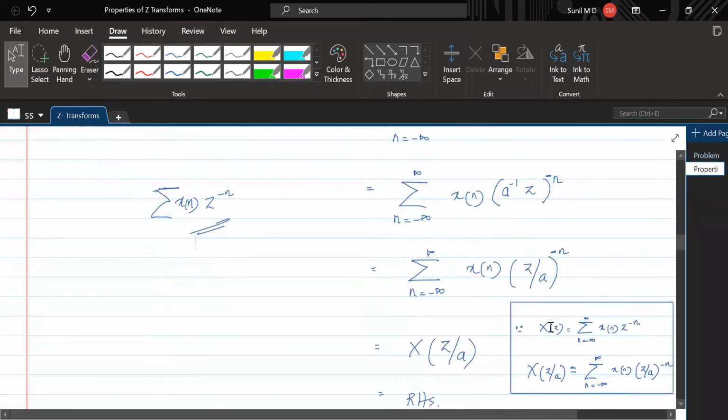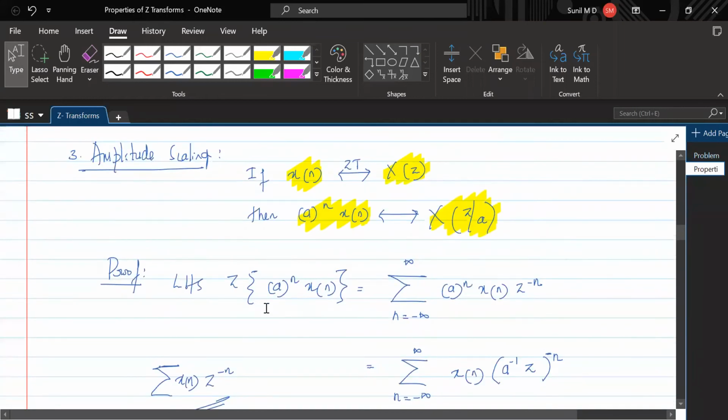Now see here, if you have x of z, it is z to the power minus n. In place of z, if you have z by a, it is x of z by a. Understand that? See here, everybody, if you have z to the power minus n, it is x of z. If you have z by a to the power minus n, it is x of z by a. So that is why this equation is x of z by a. Everyone understand?